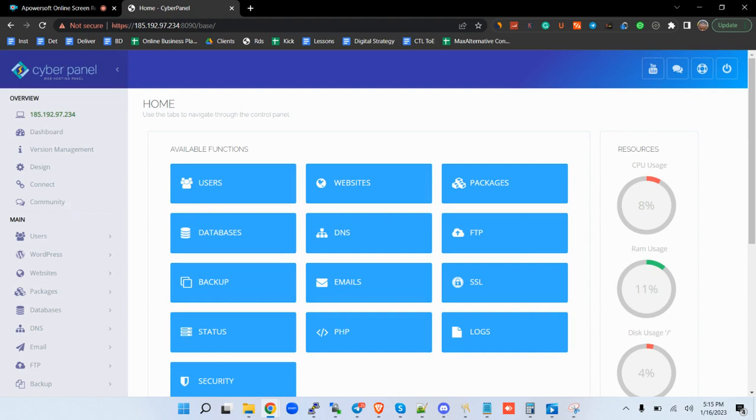CyberPanel is one of the open source platforms. It competes with cPanel, the virtual main, and it's quite robust and user friendly. So this is how it looks. I'm going to come to websites. I'm going to create a website.